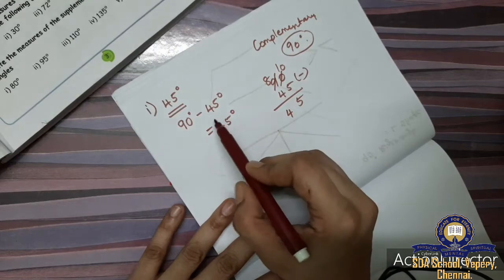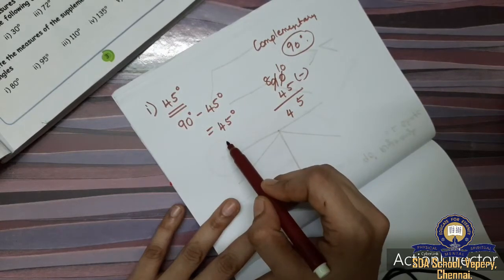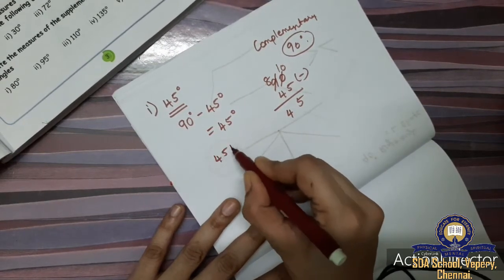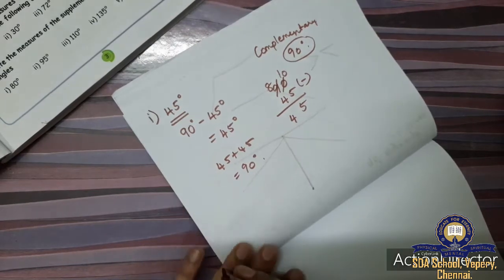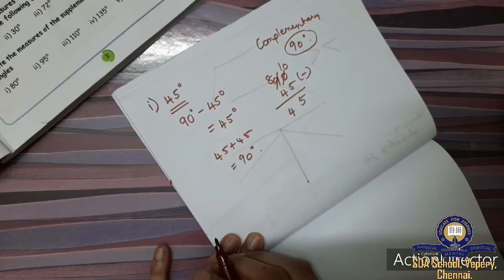So one angle is 45 degree, another angle is 45. So 45 plus 45 what? 45 plus 45 is 90. So this pair of angle is complementary angle.